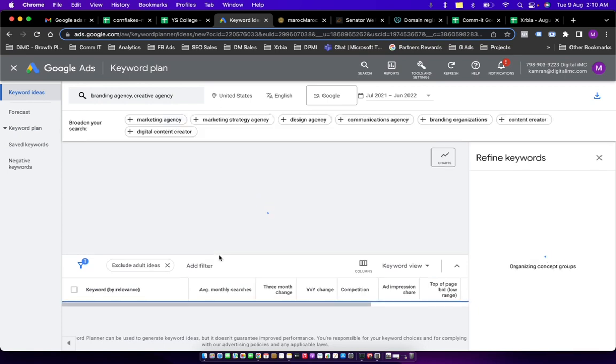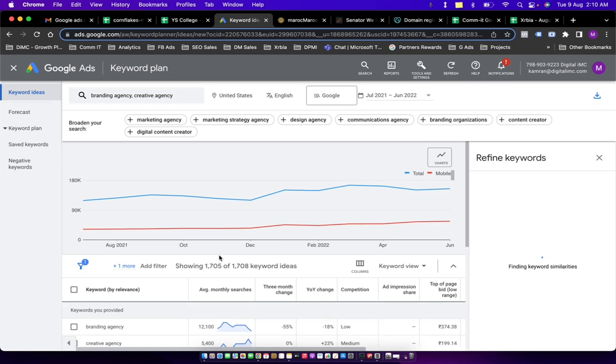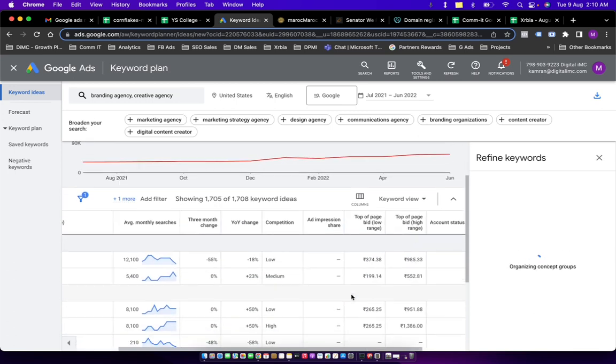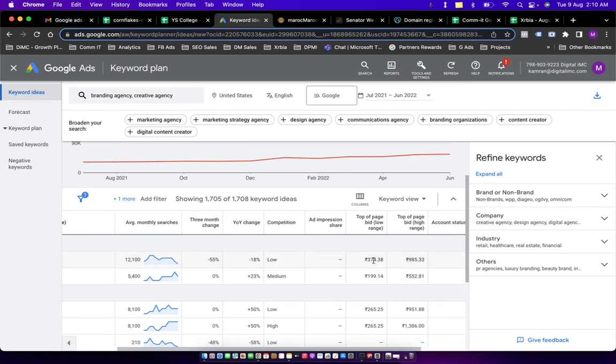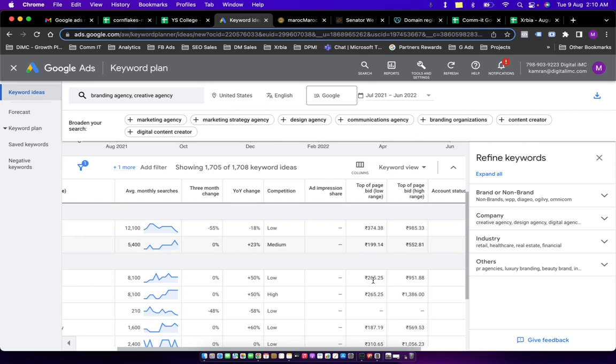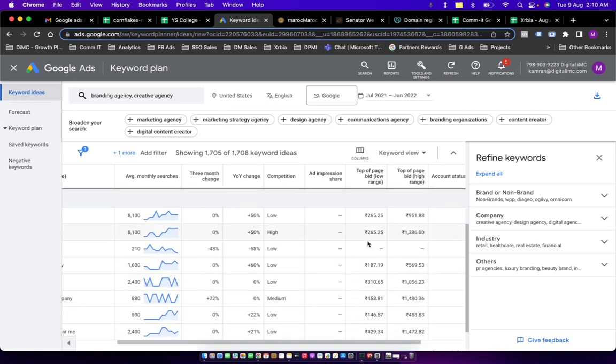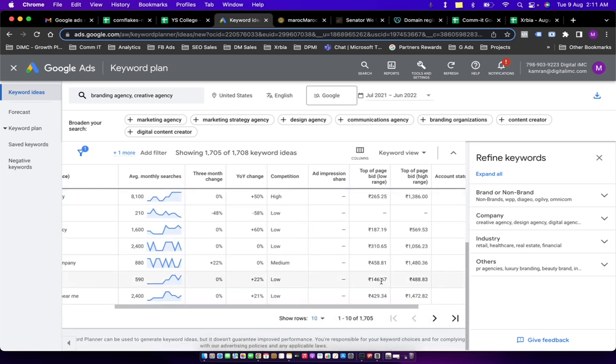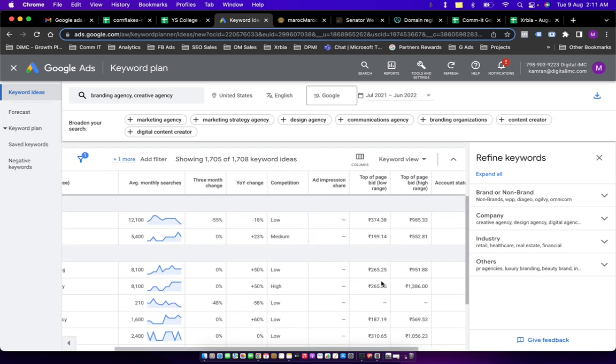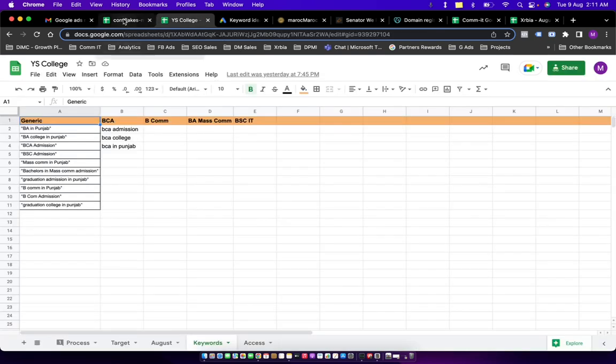now I can see the top of page bid ranges. All right, so this starts with 374, goes till 958, 199, 552. So I can see the average bidding amount will stay somewhere around 400, or yeah, 400 is a good number. We can go as low as 265, 310. But it seems very difficult to show the ads when we bid lower than 400 at least.